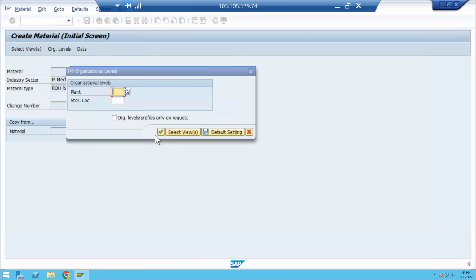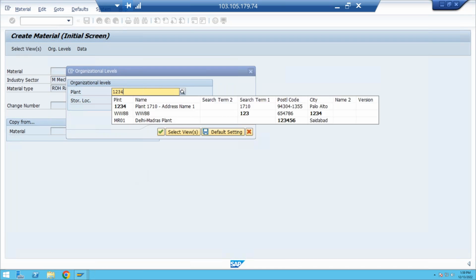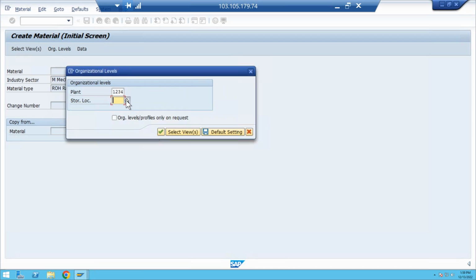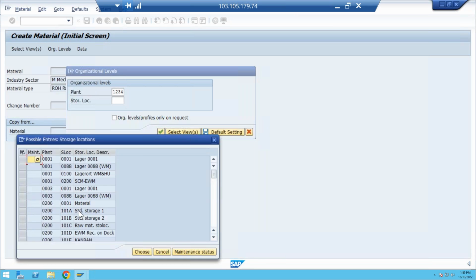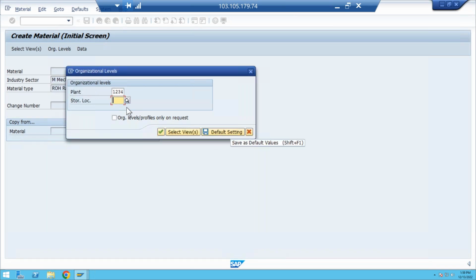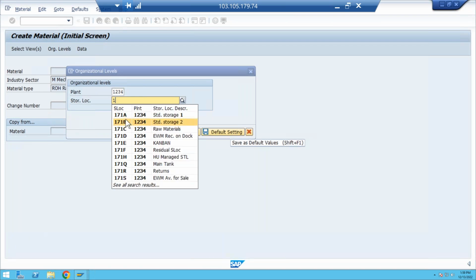So what is the plant you created? 1234, right? 1234. So what are the store locations there? 171A. 171A is there. Okay. So the store location 171A.